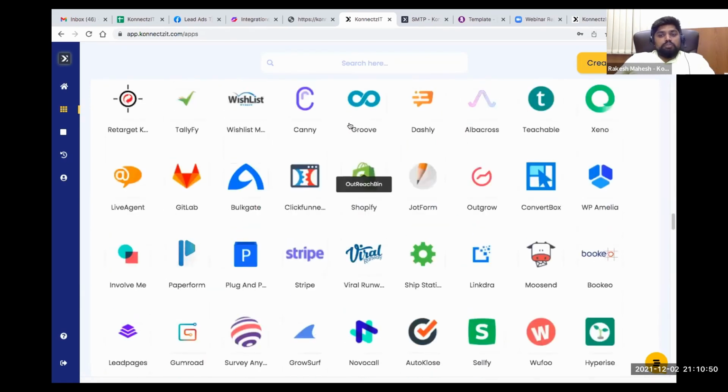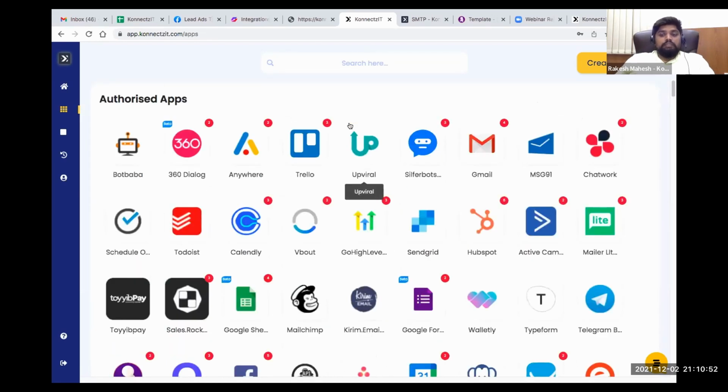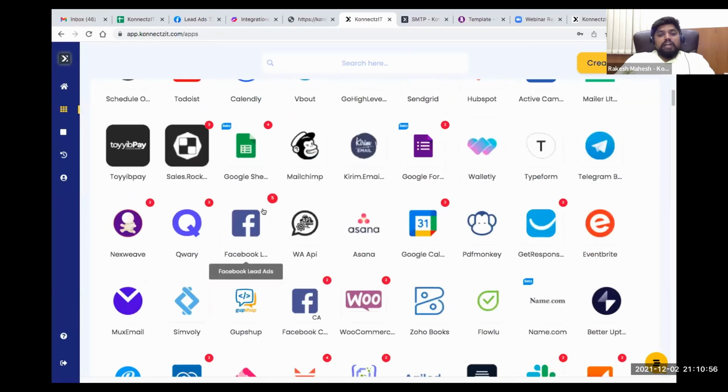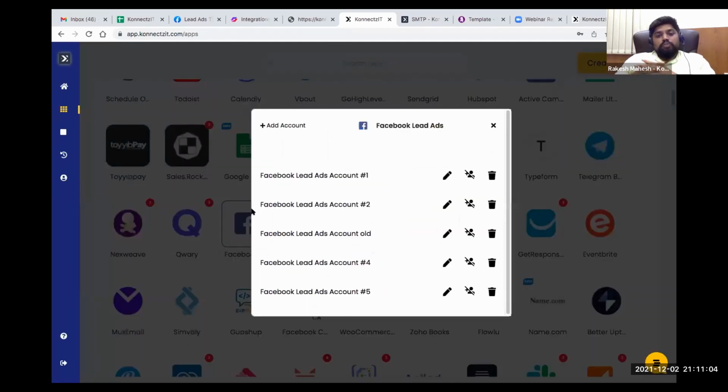Now I will show you there are two types of authorization. Type 1 is OAuth-based authorization, for apps like Google Sheets or Facebook Lead Ads, which support OAuth-based authorization, where you provide access to Connexit to access your account. You have to click on the app and click on add account.